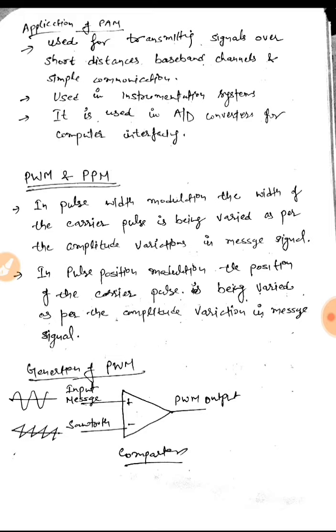Now we have pulse width modulation and pulse position modulation. In pulse width modulation, the width of the carrier pulse is varied as per the amplitude of the message or modulating signal, while in pulse position modulation, the position of the carrier pulse is varied as per the amplitude, and the width and the amplitude remain the same. In pulse position modulation, only the position of the carrier pulse is varied, the rest of the things remain the same.